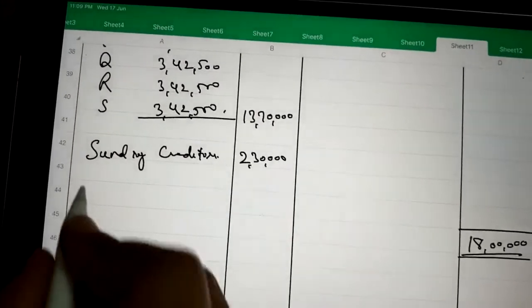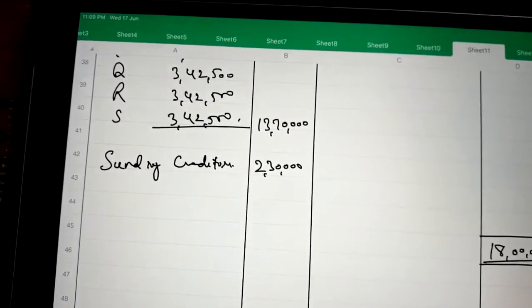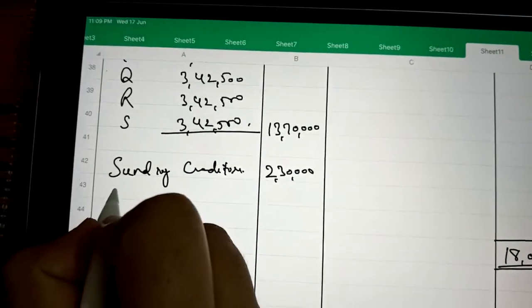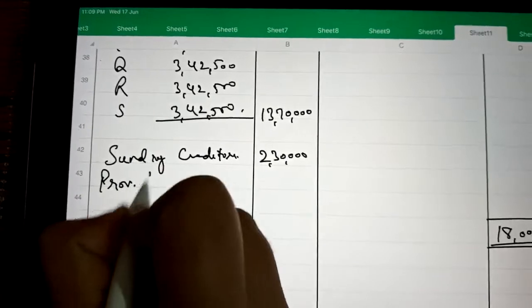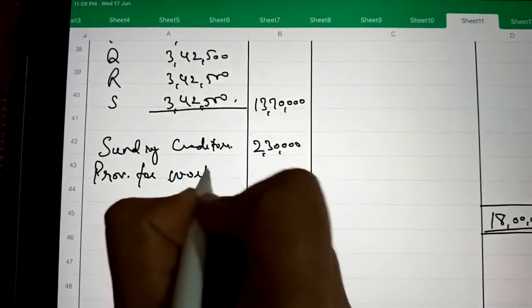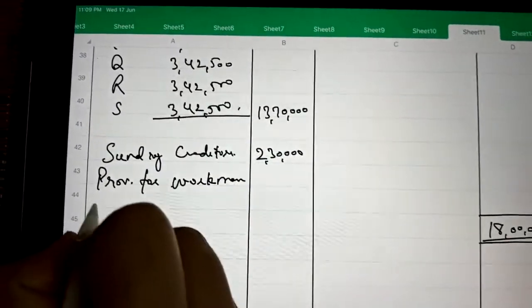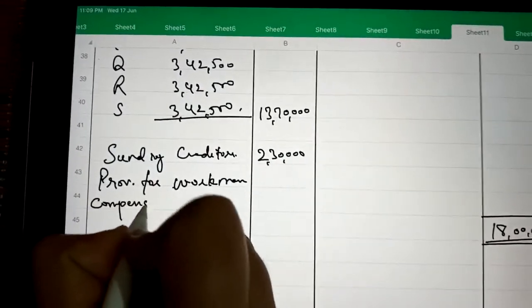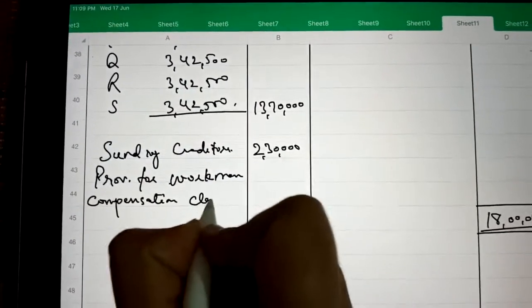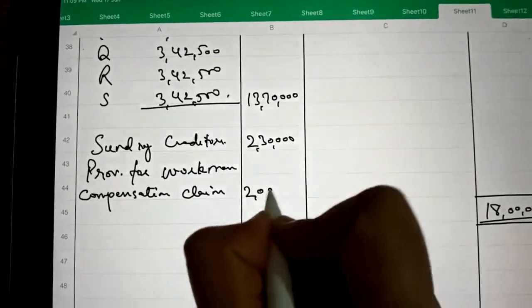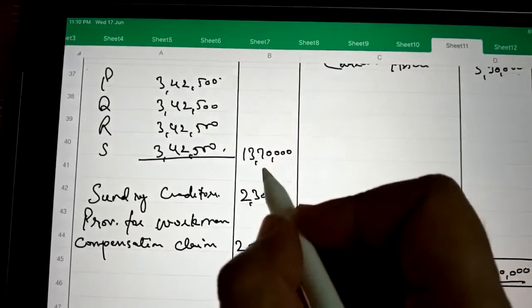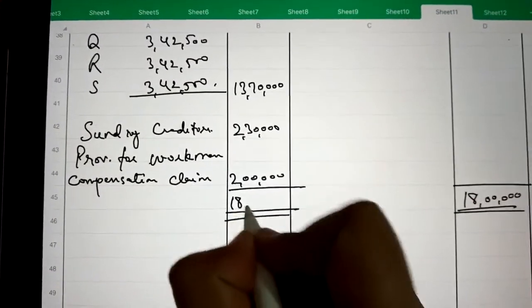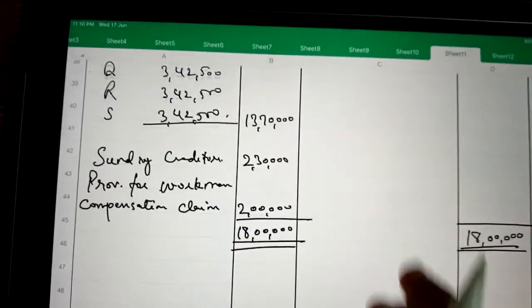So here in the balance sheet, if the liability increases, the revised value should be written. So here we will write provision for workman compensation claim, it is 2 lakh. So here the total is 18 lakh. So this is the balance sheet.